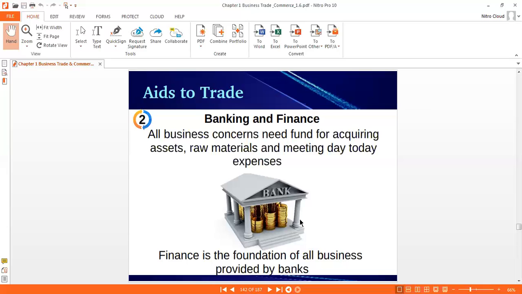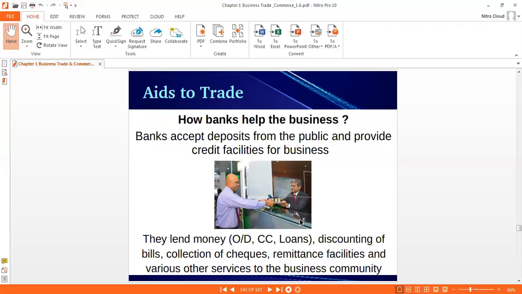Okay, finance is the lifeblood. One author compares finance with lifeblood. In the human body, if blood is not there, then there is death. Same way in business, if there is no finance, then business is dead. Okay, same way finance is the foundation of all business, and this finance is provided by the bank.